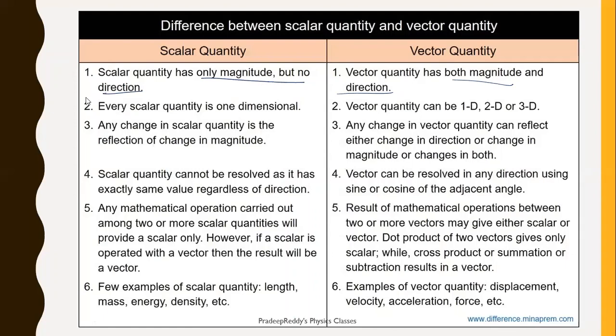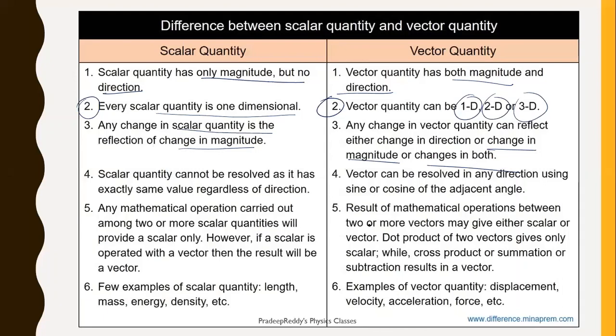And coming to the second point, every scalar quantity is one-dimensional, and a vector quantity can be one-dimensional, two-dimensional, or three-dimensional. A scalar quantity reflects change only in the magnitude. A vector quantity reflects change in magnitude and direction, both. So when there is a change in a vector quantity, it means its direction and its magnitude also change. Whereas in a scalar quantity, it is not like that.